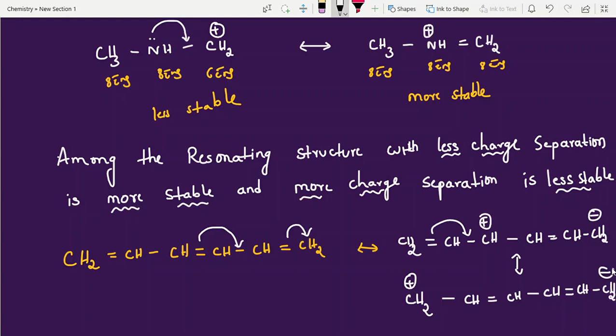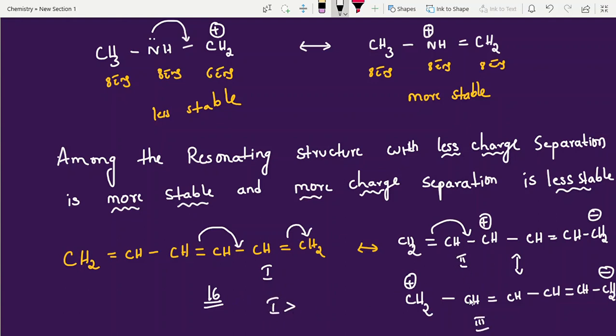So like this. Now see, this has the most covalent bonds. Always the first structure has more covalent bonds, there is no doubt. Here 2, 4, 5, 6, 7, 8, 9, 10, 11, 12, 13, 14, 15, 16 covalent bonds are there. So definitely structure 1 is always more stable, in all cases.